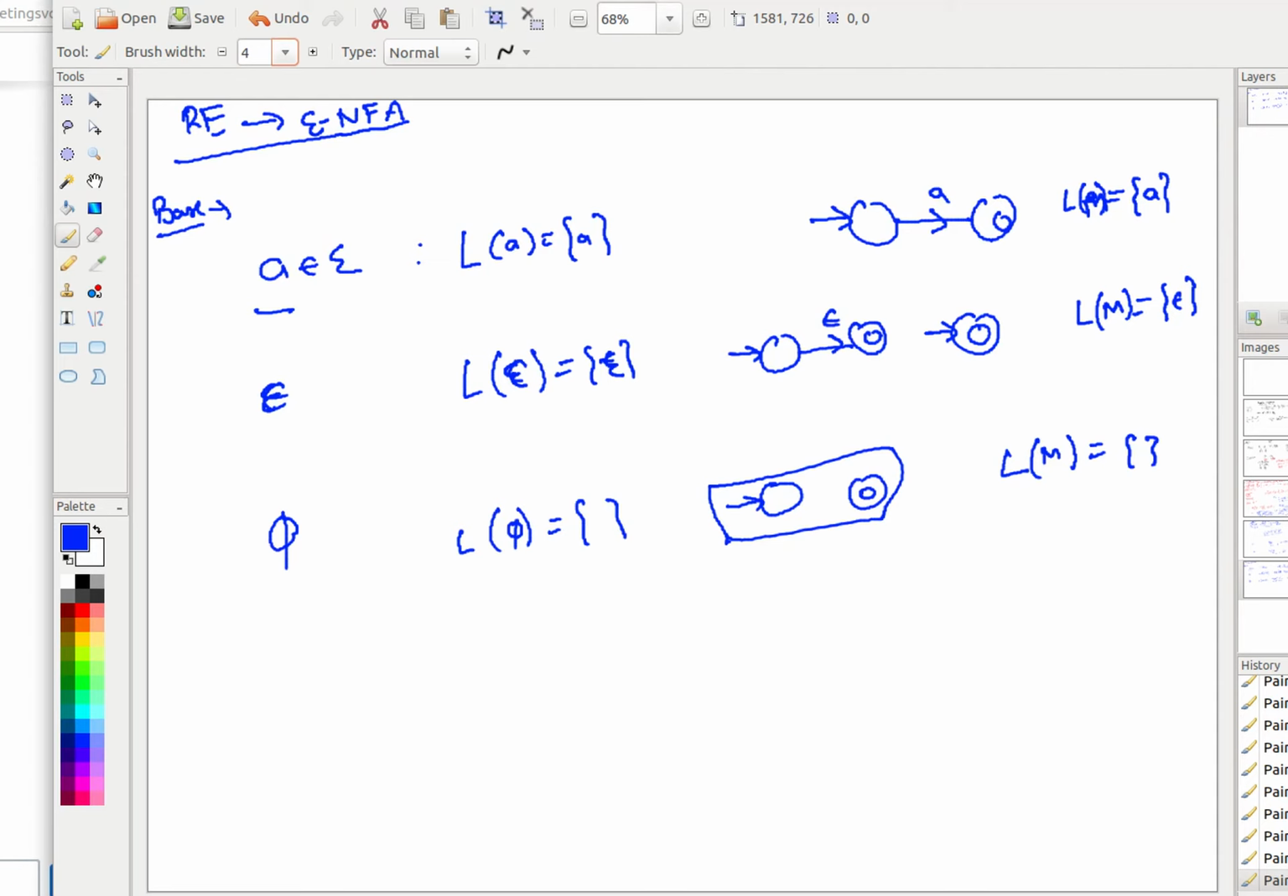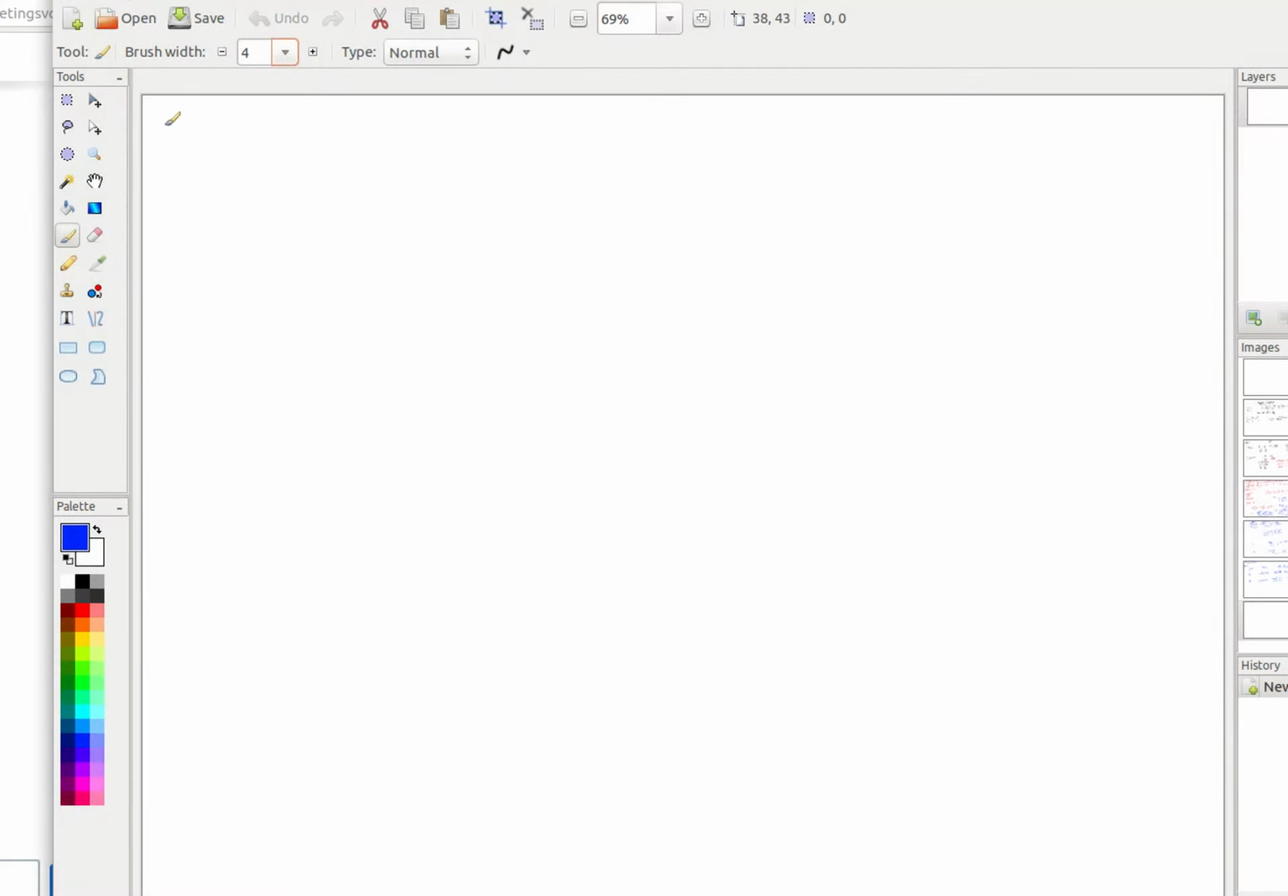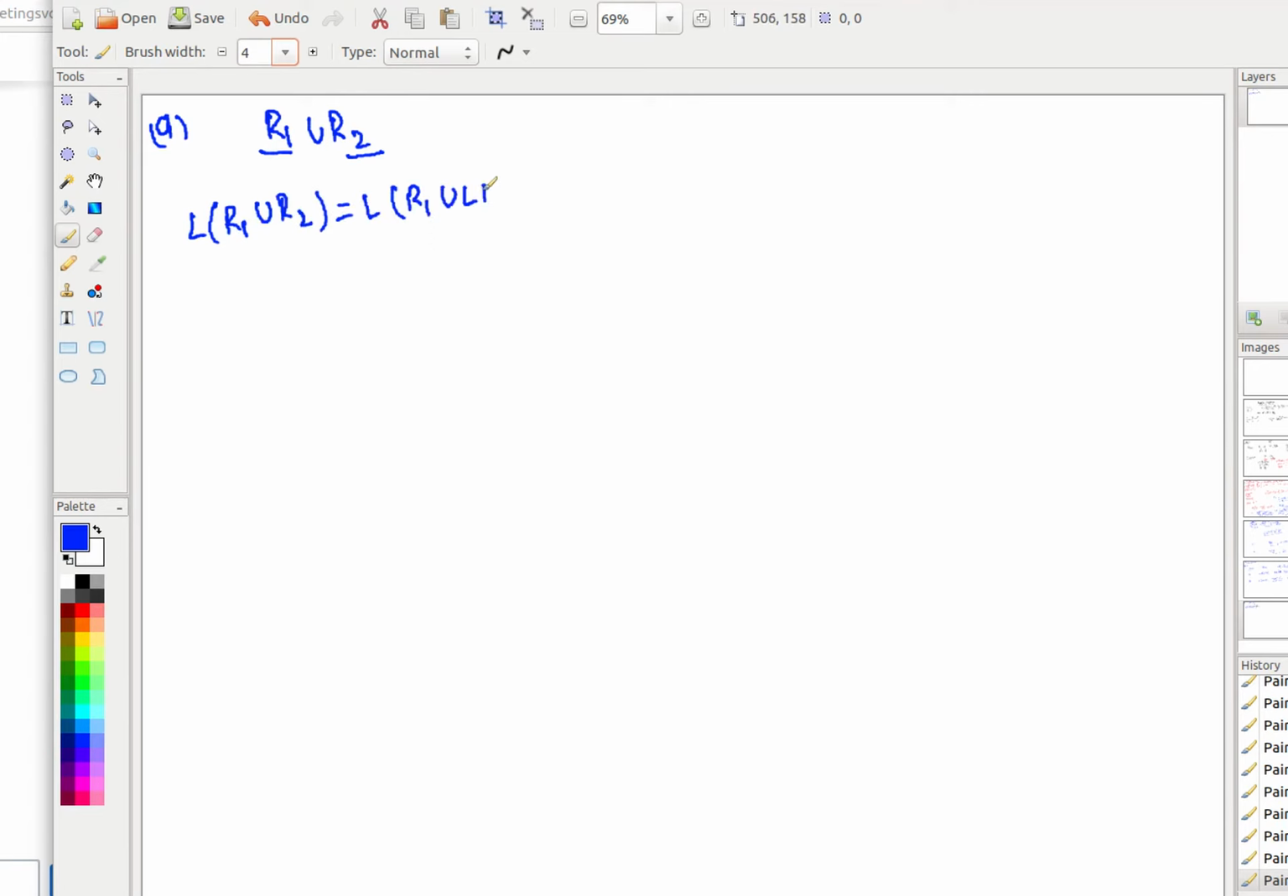Now, if we ask about the inductive step, let us go to the inductive step. What was in the inductive step for the regular expressions? How did we define it? Case A: whenever you have a regular expression R1 with R2, you do the union. So let's talk about the union part. R1 is a regular expression and R2 is a regular expression, and when you do the union, the language of R1 union R2 is L of R1 union L of R2.